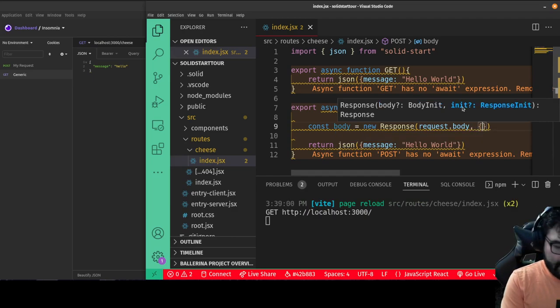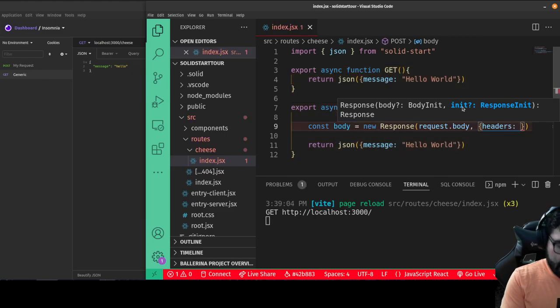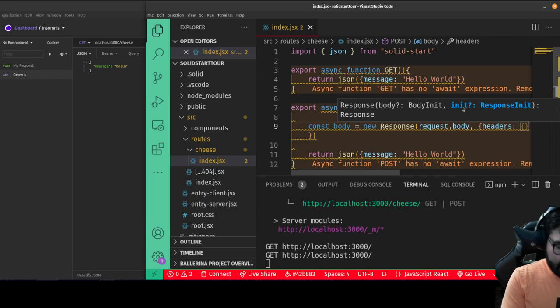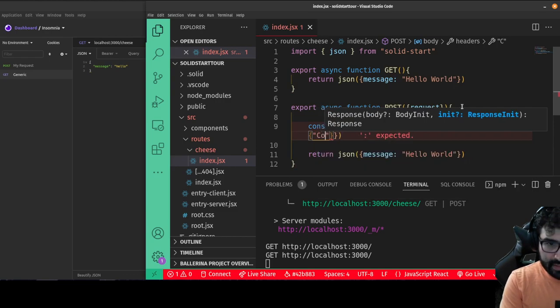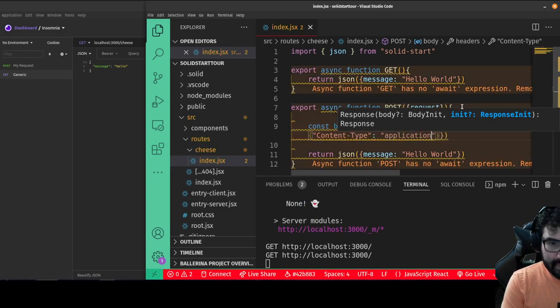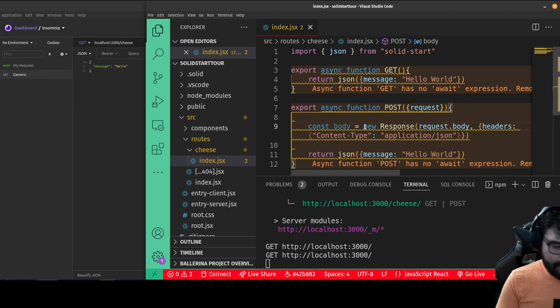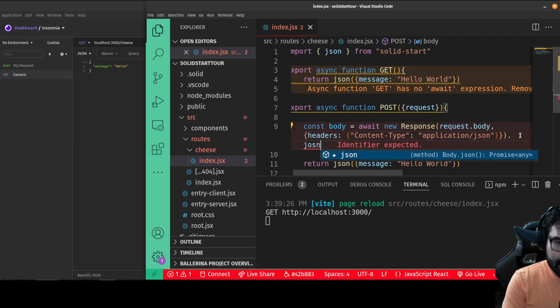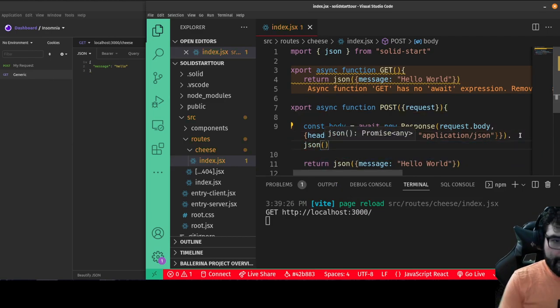And then over here I have to define headers, and I want to make sure I define that the header, content type, is application/json. Okay, and then again I'm going to await this, and then I do .json here, and that should get me the body.